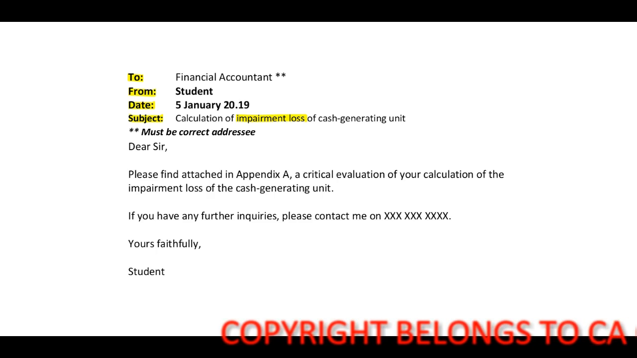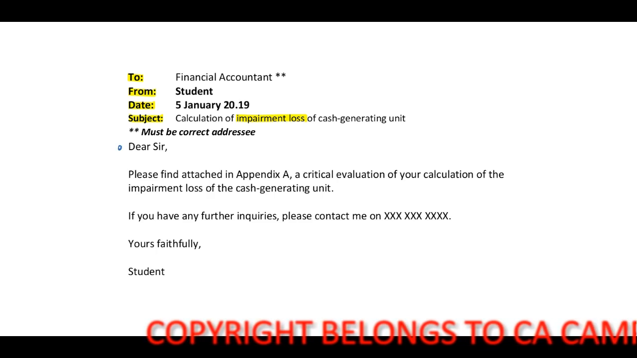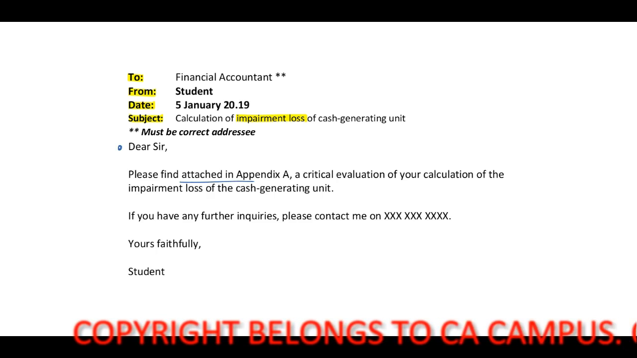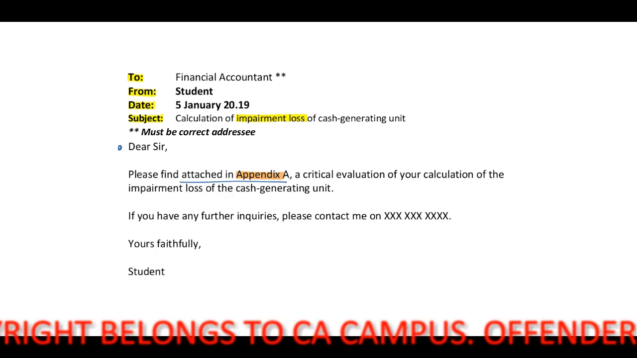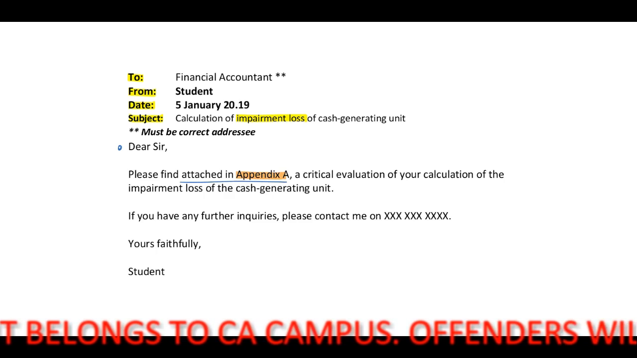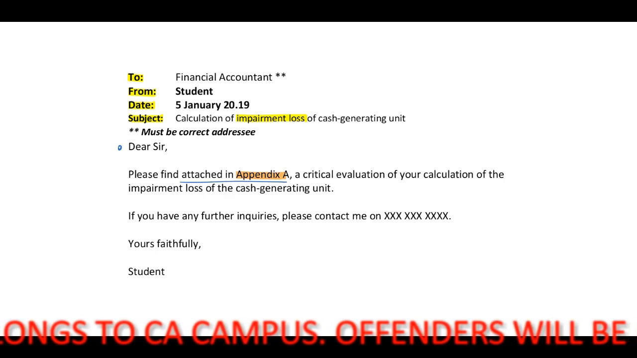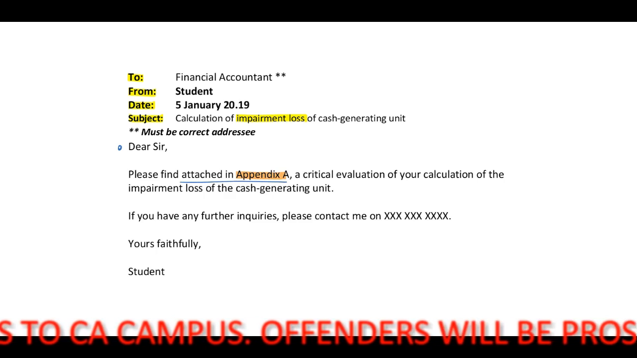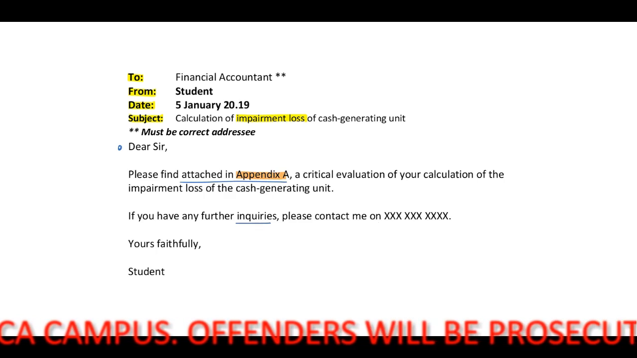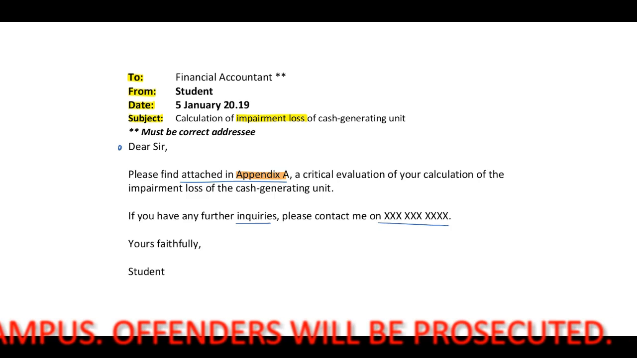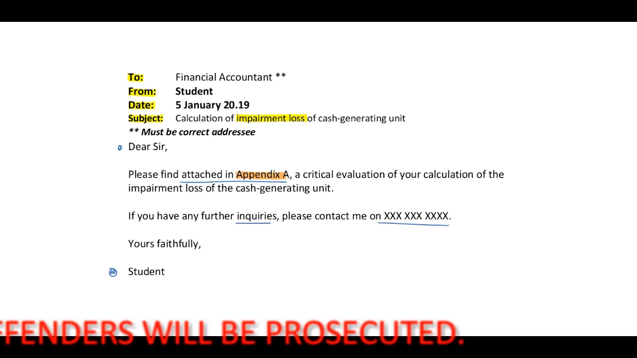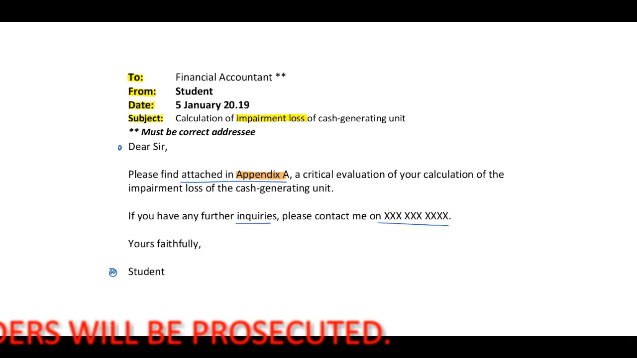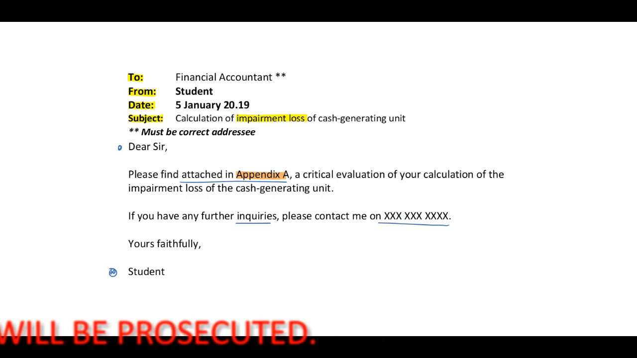And then, as always, start off by indicating, dear sir, please find attached or please refer to Appendix A, a critical evaluation of your calculation of the impairment loss of the cash generating unit. If you have any further inquiries, please contact me on XXX. Yours faithfully, student. Now, why do we do this? Immediately, once you have included this, you know that most probably you will be able to receive your communication skills mark.